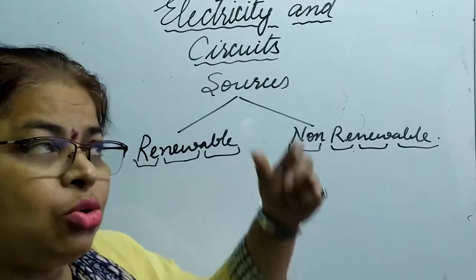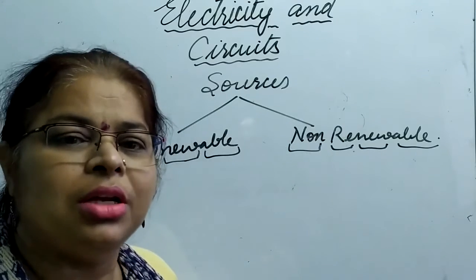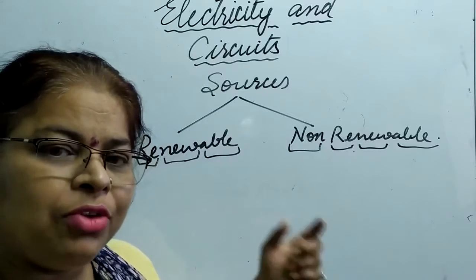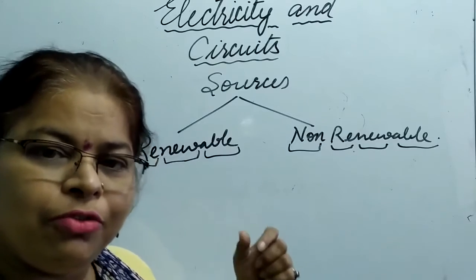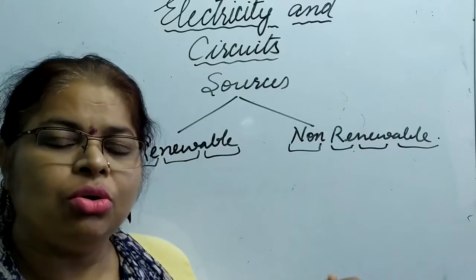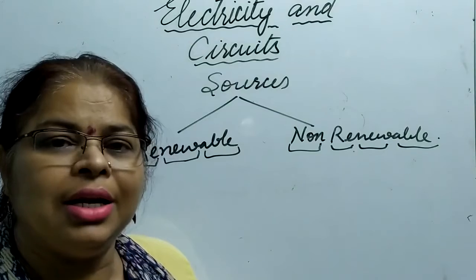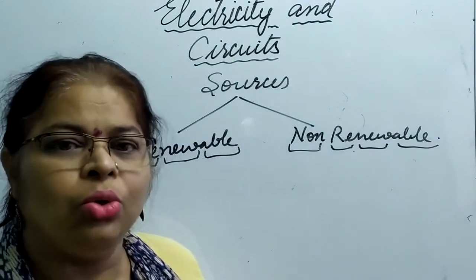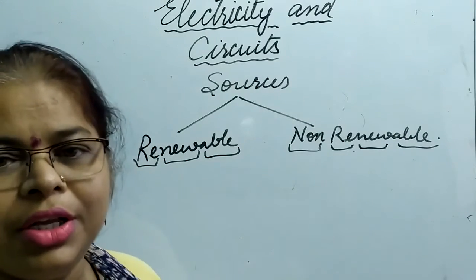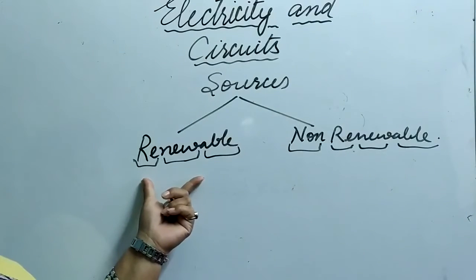Same way, what about solar radiations, the radiations that are coming from the sun? Do you think that after we have consumed sunlight or used it for some purpose, it is going to get finished? No. Again we can get the solar radiations. So these are renewable sources of energy.